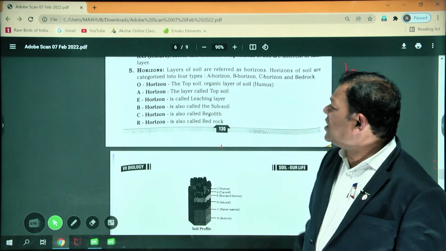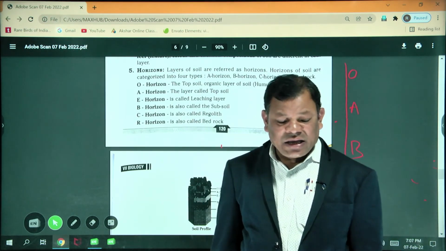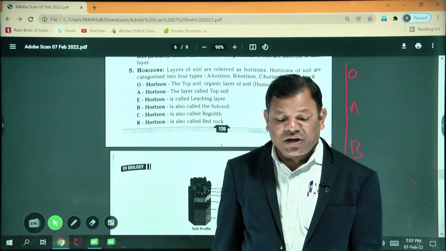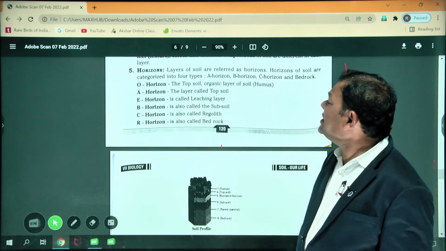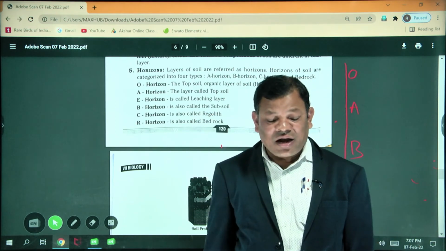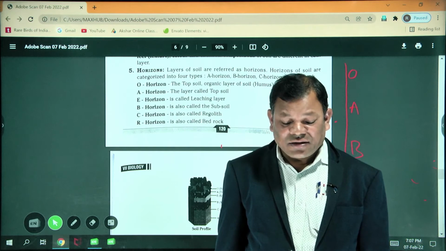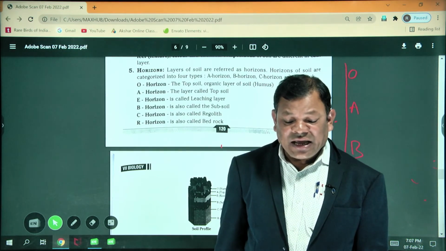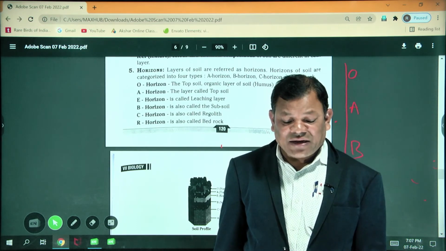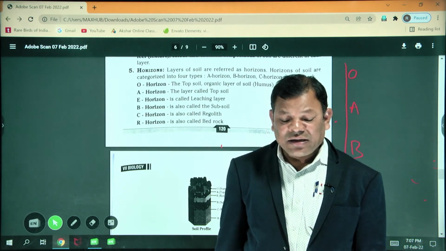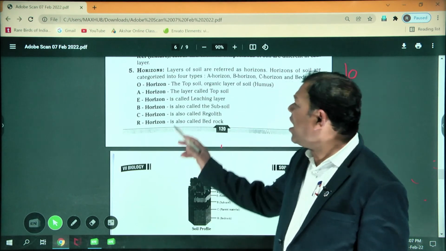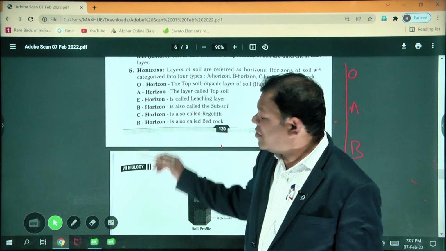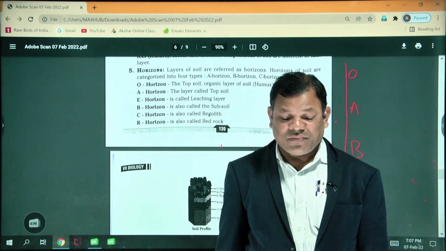Below that, what is present? The E horizon. The E horizon is also known as the leaching layer. This layer is light in color, beneath the A horizon and above the B horizon.